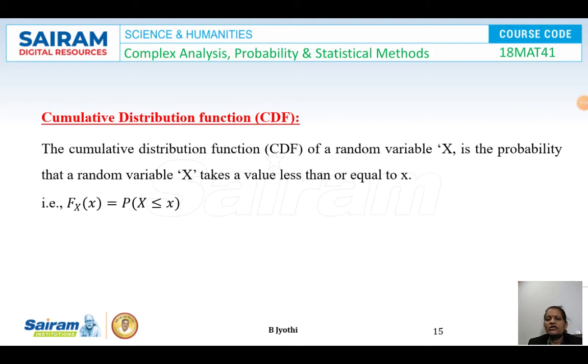So what is the cumulative distribution function? The cumulative distribution function of a random variable X is the probability that the random variable X takes a value less than or equal to small x. That is, F_X of x is equal to P of X less than or equal to x.